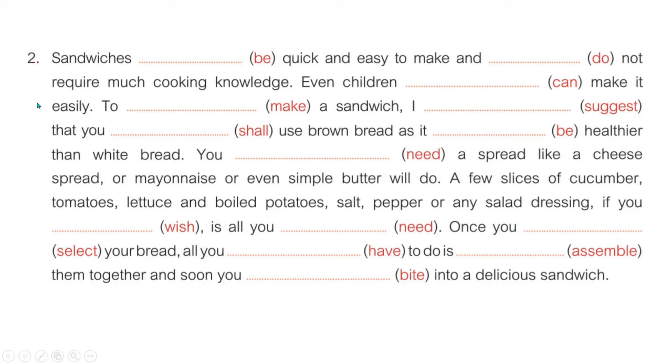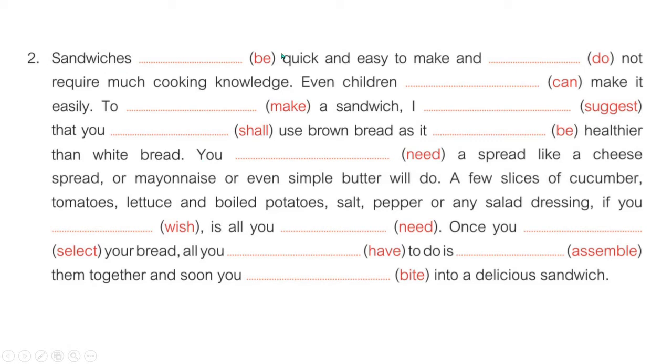So whenever we are talking about some truth, obviously we use simple present tense, and whenever required, any other tense like present perfect or present continuous, we can use that also. But overall one tense is found which we have to use majorly, that is simple present tense. Sometimes, as we can see shall in the bracket, we may have to use future tense also. But most of the blanks would take simple present tense verbs.